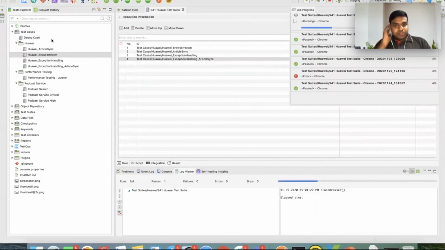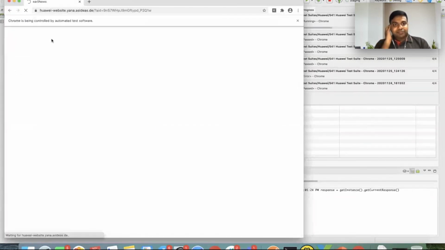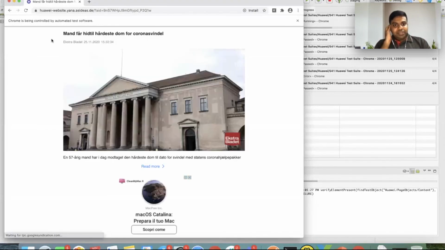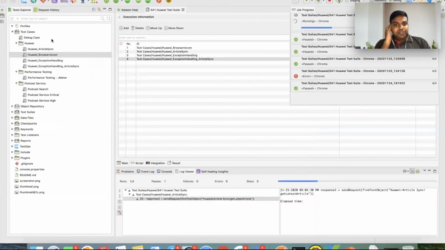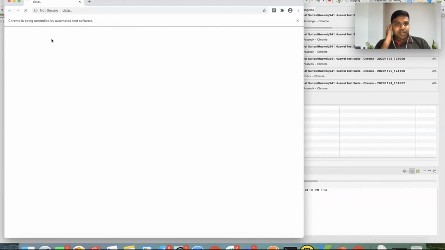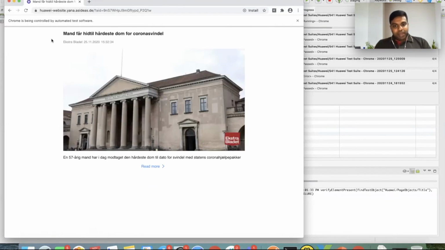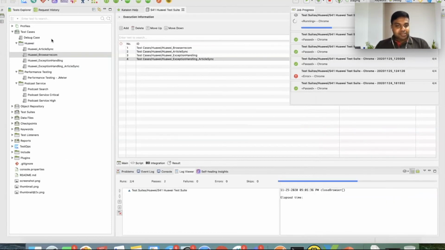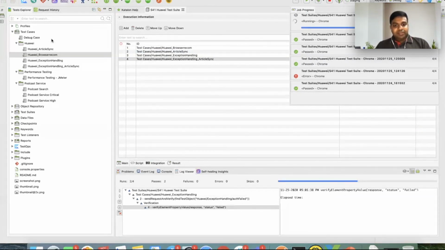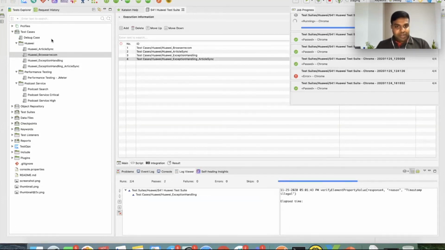Now it has already validated the first test case. And now it is in the second one, article sync, which mainly deals with syncing two articles. So you will see both matching, which means we are syncing the articles at the same time. And it is in the third test case now, dealing with exception handling. These two are backend test cases, so you won't see any UI getting opened.